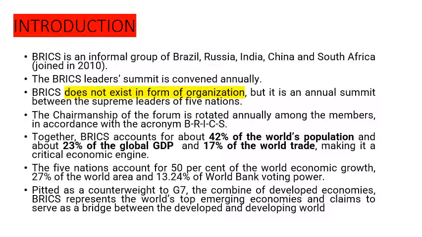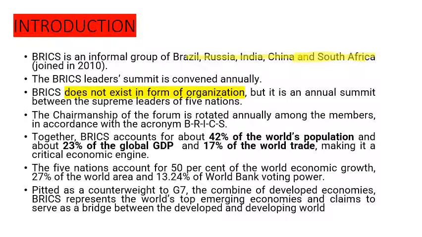Introduction. First, we'll know what BRICS is. BRICS is an informal group consisting of Brazil, Russia, India, China, and South Africa, which has different global representation. It is a group that has come to the fore in 2010.